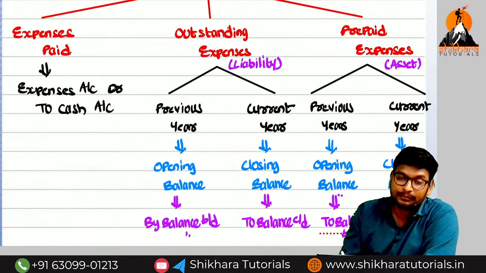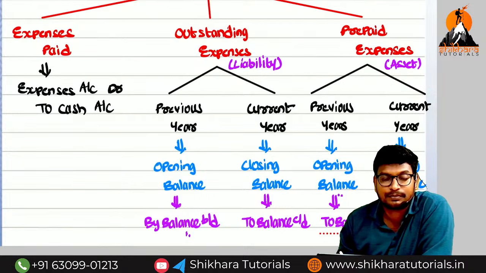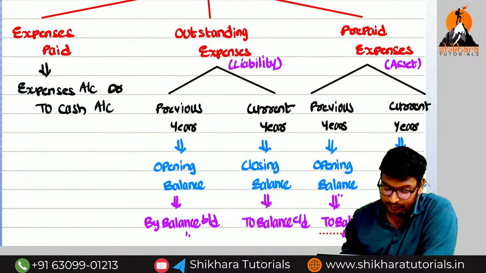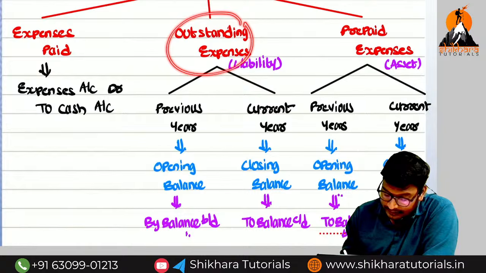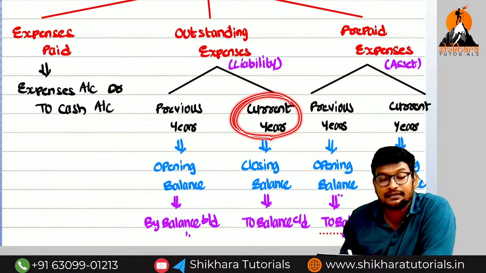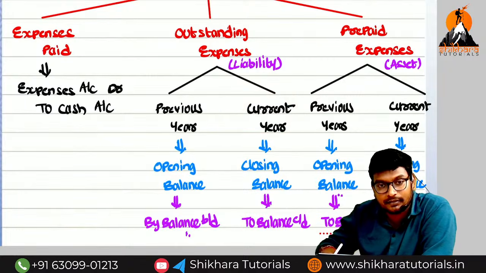This account is for remembering purposes. Knowing the logic all the time, we may forget in the examination, even though I will explain it. Outstanding for the current year means that the particular expenditure is outstanding in the current year. That means the expenditure belongs to which year? Current year.